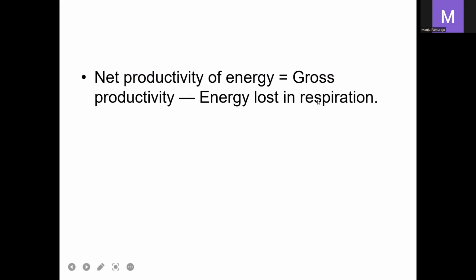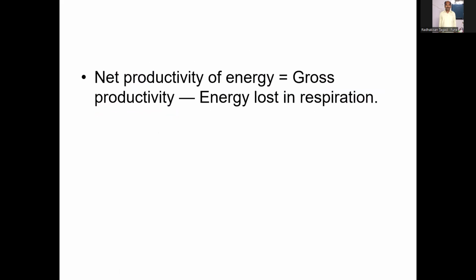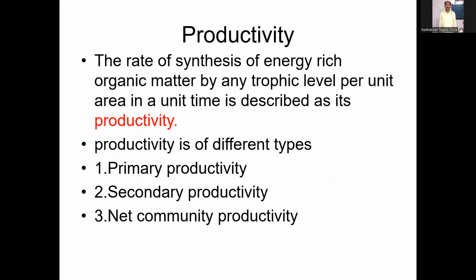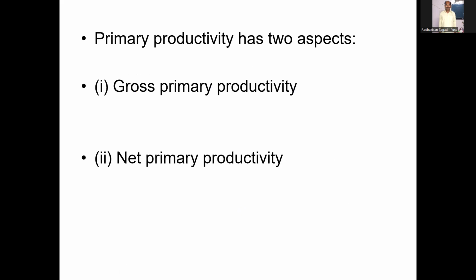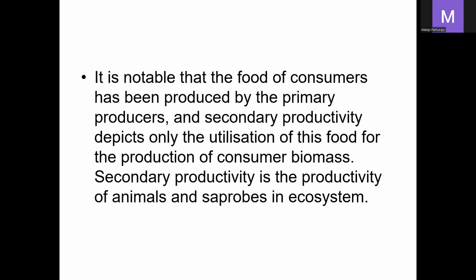The highest amount of energy is present in gross productivity. After utilizing this energy for respiration, the remaining amount is called net primary productivity. Now, primary productivity and secondary productivity. Primary productivity means the amount of energy which is synthesized by green plants, whereas secondary productivity means the productivity of the energy which is produced by the animals and saprophytes in an ecosystem.